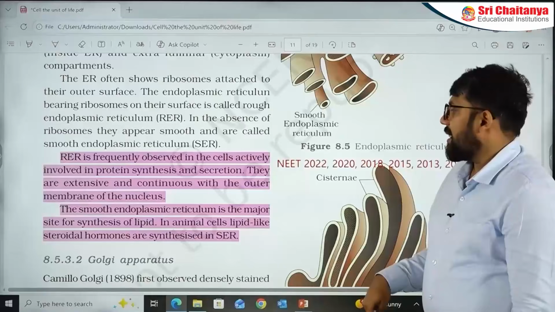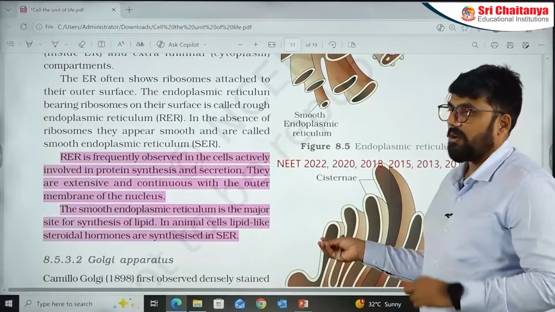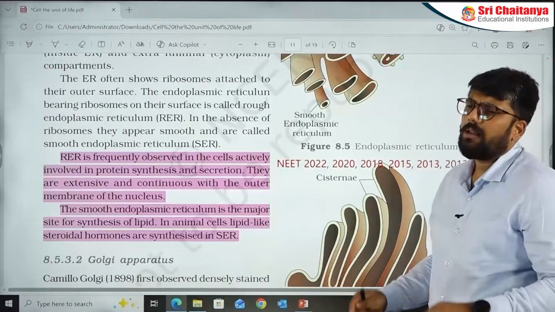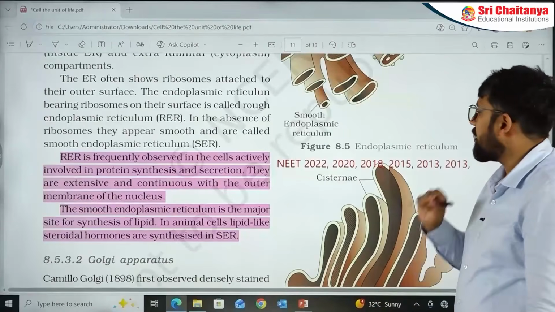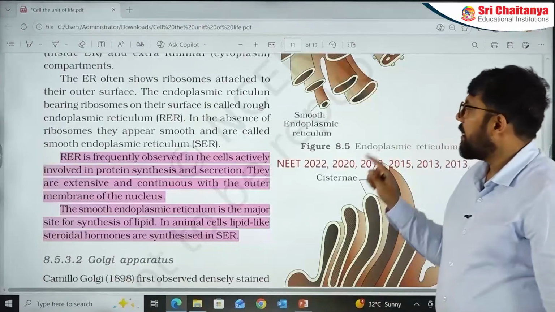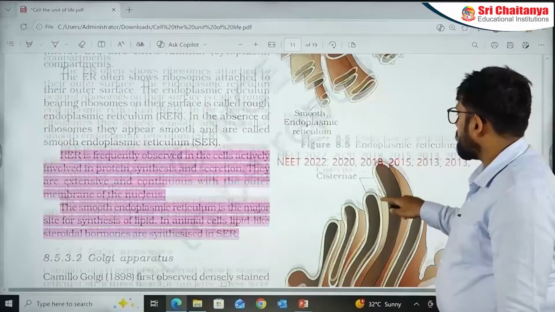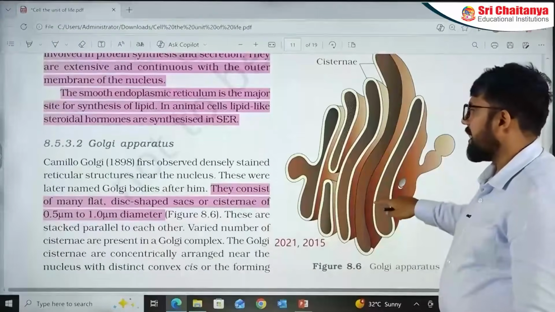What are the functions of smooth ER? What are the functions, or what do they make and all? Some way or other, we expect a question out of it. Very, very important section. Go through it beautifully. Do it. Try to remember it. Okay. Diagrams I'll come to towards the end.